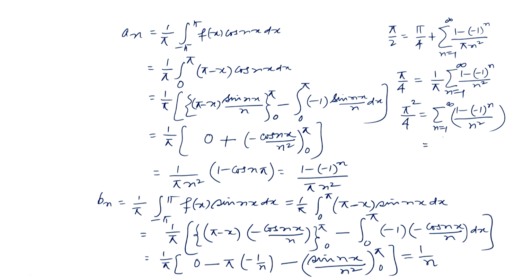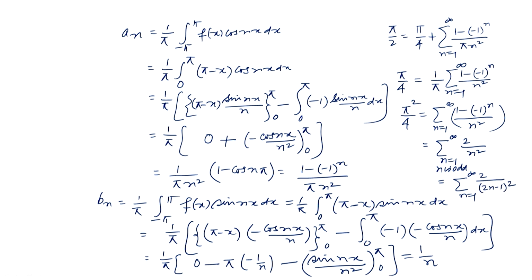So, this is equal to sigma over odd n only, over the set of numbers 1, 2, 3 and so on up to infinity, of 2 by n square. We can also write this, replacing n by 2n minus 1, as sigma n equal to 1 to infinity 2 by (2n minus 1) whole square.